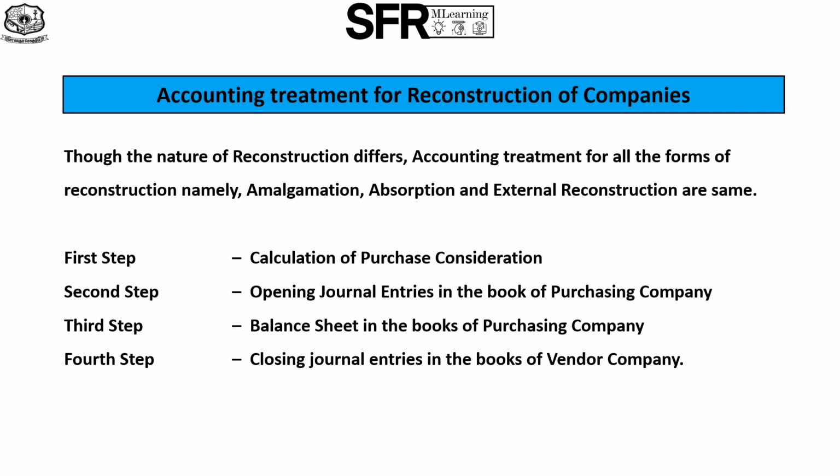Now, the accounting methodology. The first step is calculation of purchase consideration. The second step is preparation of opening journal entries in the books of purchasing company. And the third step would be preparation of balance sheet in the books of purchasing company. And the last step is to pass closing journal entries in the books of vendor company. In this video, our emphasis is on computation of purchase consideration.